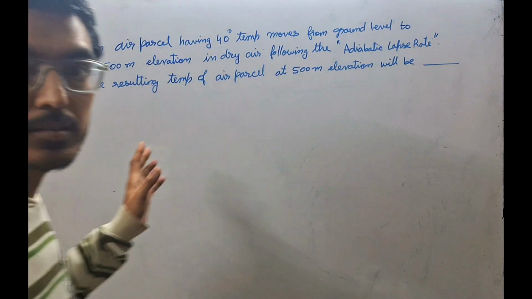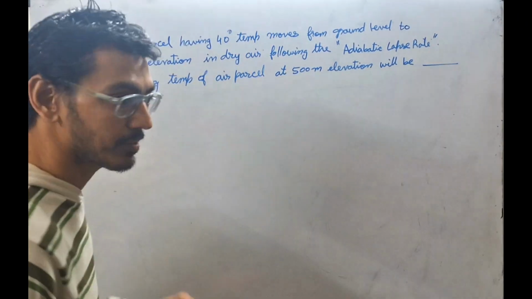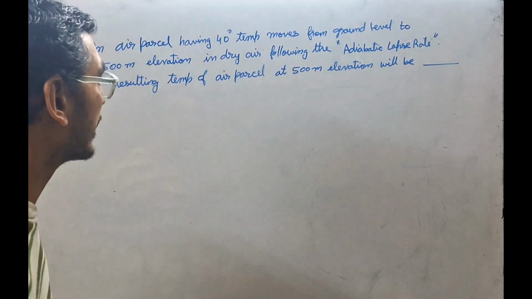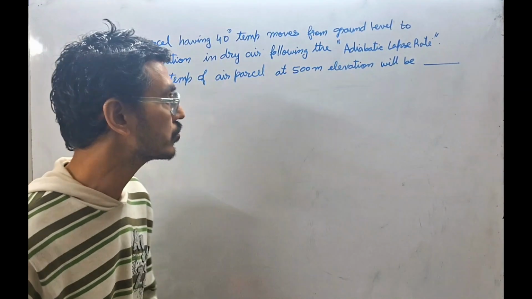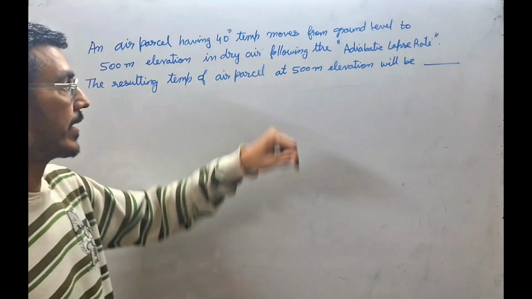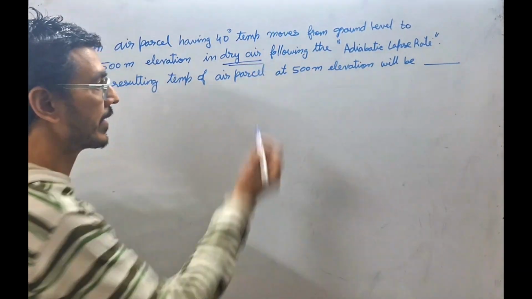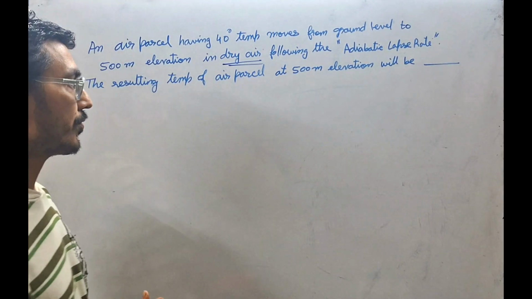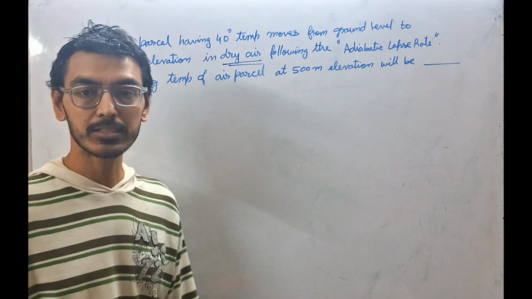Okay, dear friends. Let's start with one more question on environmental engineering. An air parcel having 40-degree temperature moves from ground level to 500-meter elevation in dry air. Note down this: dry air following adiabatic lapse rate. The resulting temperature of air parcel at 500-meter elevation will be.